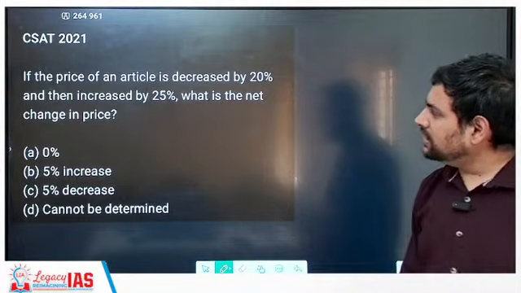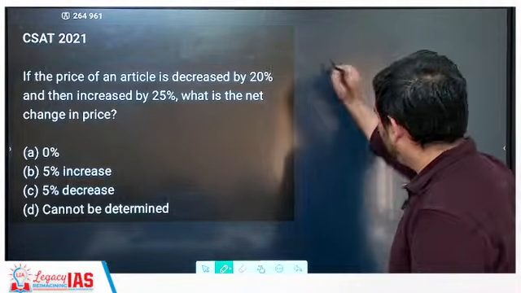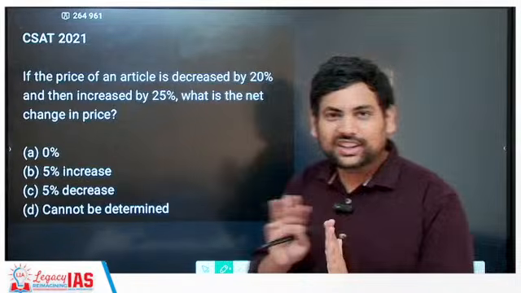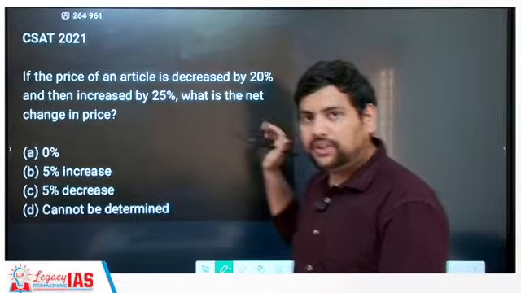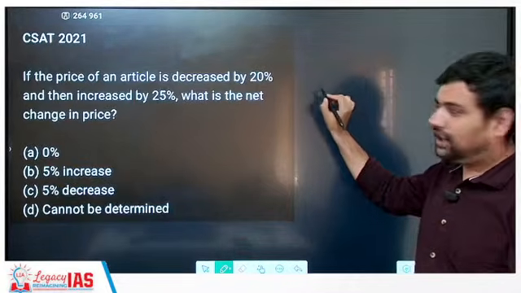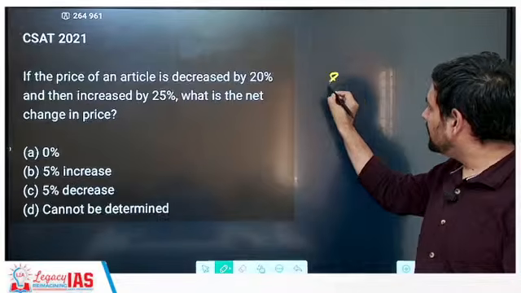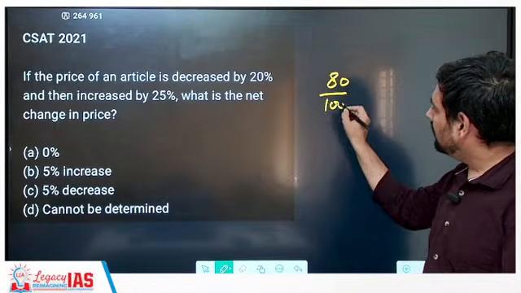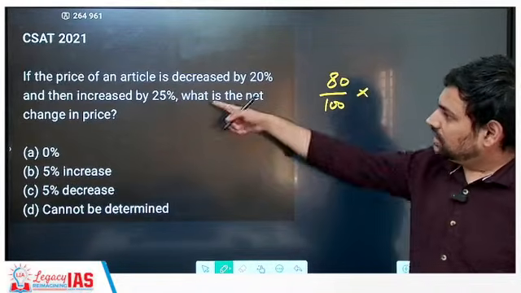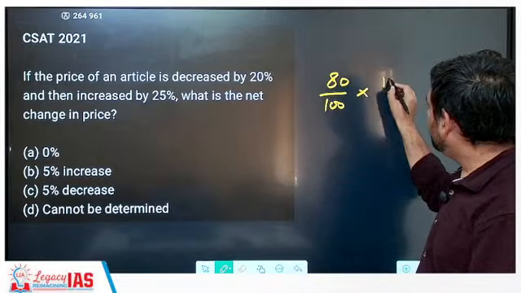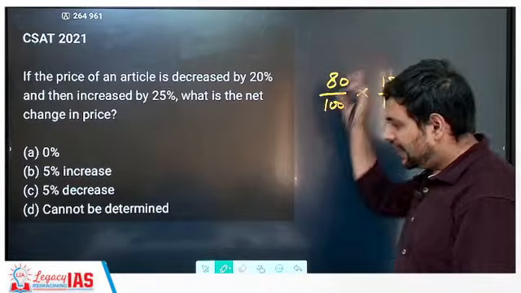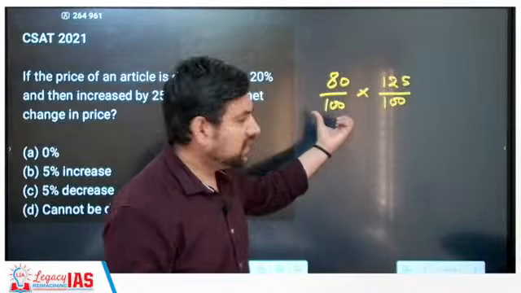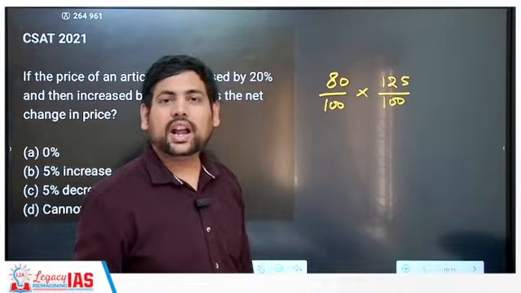Okay, so the price of an article is decreased by 20%. Now all this was fine, but how do you write it in the exam? Decreased by 20% means 80 by 100, then into increased by 25%, so into 125 by 100. Correct. Now whatever I get here, I know that I want 100 here, and I will just subtract 100 from the numerator.